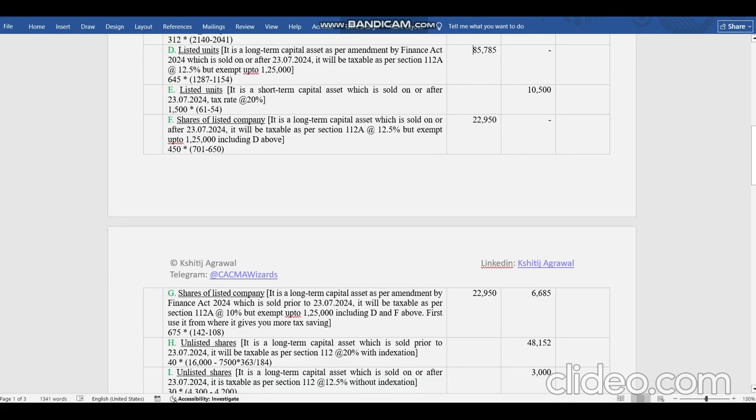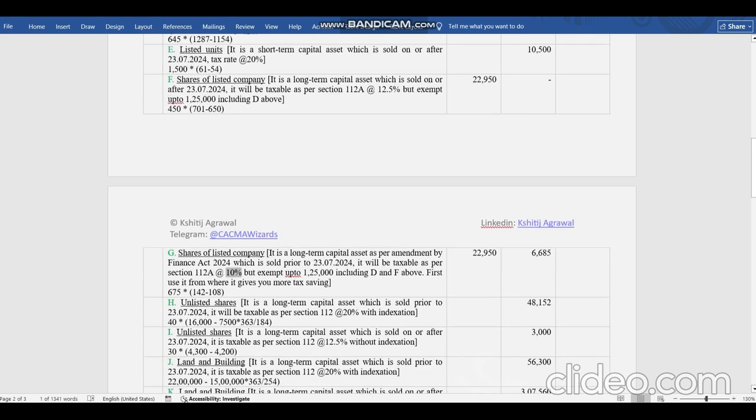So we have shown it like this: 85,000, then exhausting it, 22,000, then exhausting it, which means nothing will be taxable in these sections, because here it is 12.5% for the SSE. Here also it is 12.5% for the SSE. So here he has to pay more tax. So first we will give the benefit under the higher rate of tax. Then whatever income is remaining under 10%, he can pay the taxes on that amount.